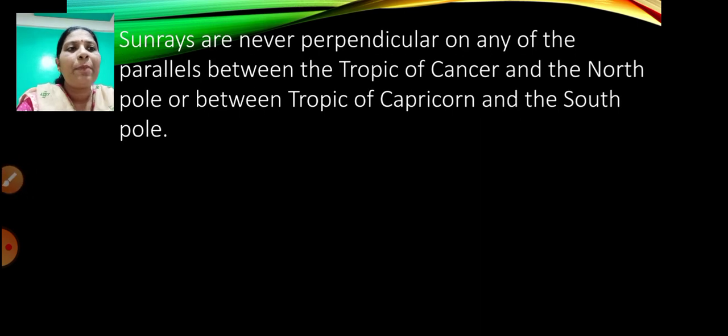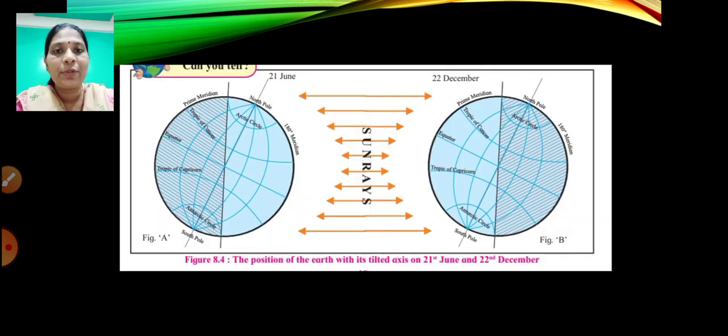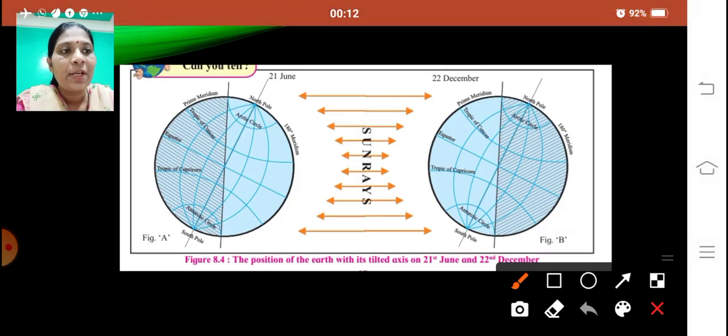Sun rays are never perpendicular on any of the parallels between the Tropic of Cancer and the North Pole, or between the Tropic of Capricorn and the South Pole. So I will show you this. You can see over here, this is the North Pole, and this is the South Pole. Here, on 21st June, we can see the North Pole and South Pole.